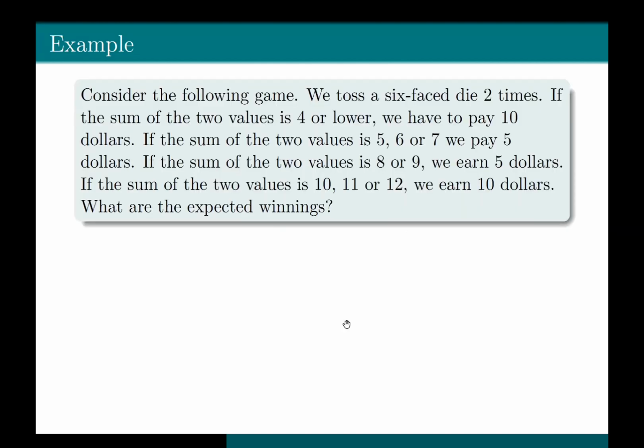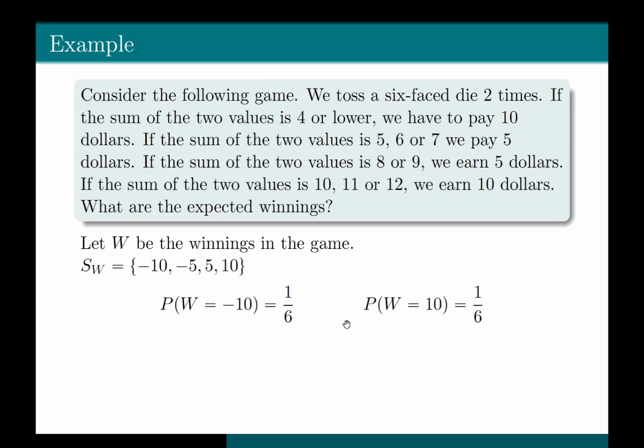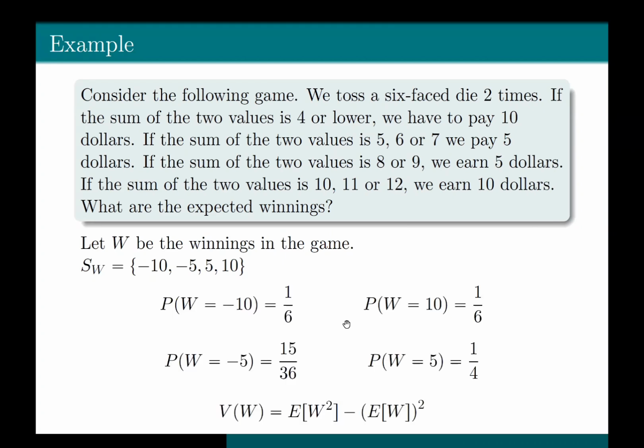Let's look at the example that we discussed just now to find the expected winnings. So we define W to be the random variable that represents the winnings in the game. We define the support of W, the PMF of W. Now we will find the variance of this random variable W. According to the formula, variance of W is equal to E of W square minus E of W whole square.